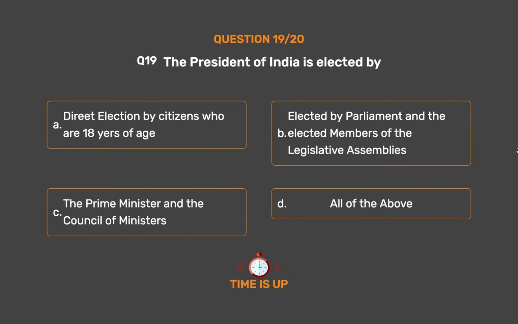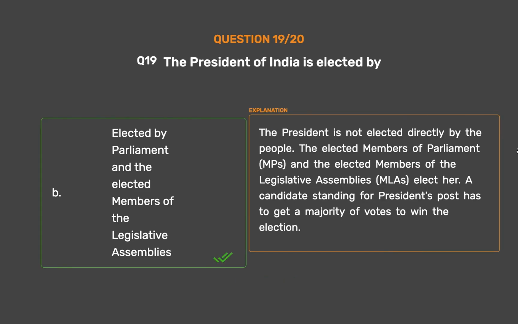The correct answer is option B, elected by Parliament and the elected members of the legislative assemblies. The President is not elected directly by the people. The elected members of Parliament, MPs, and the elected members of the legislative assemblies, MLAs, elect her. A candidate standing for president's post has to get a majority of votes to win the election.